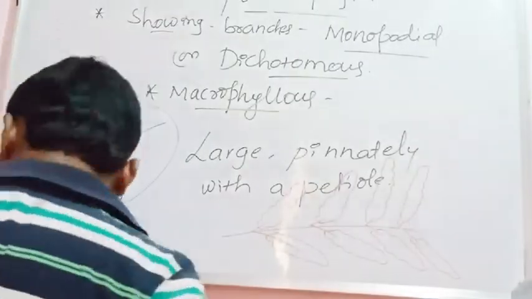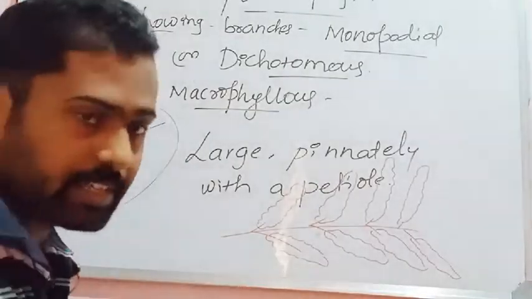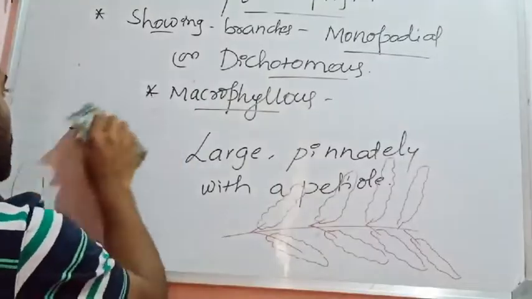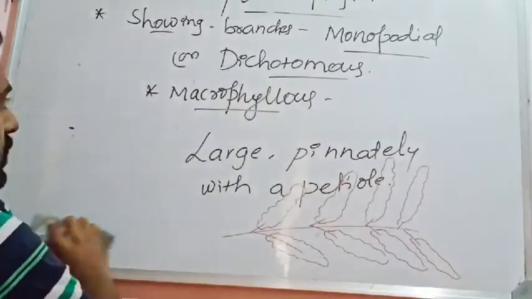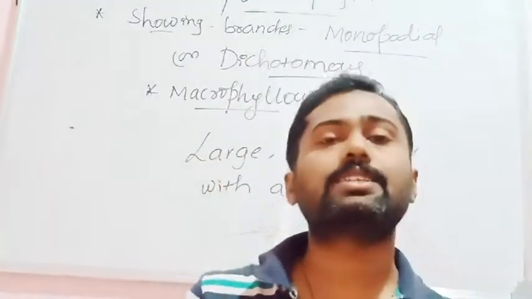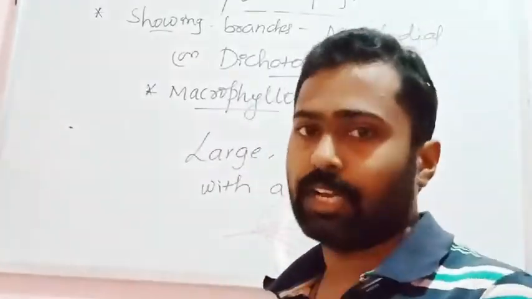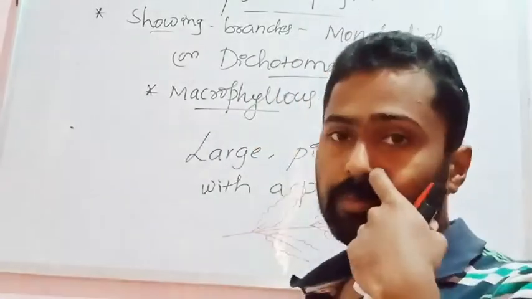So there are two kinds of pteridophytes based on the leaves, as I said: the microphyllous pteridophytes and the macrophyllous pteridophytes. Microphyllous pteridophytes have small, sessile leaves. Sessile means they do not have a stalk. Small leaves with a single vein.